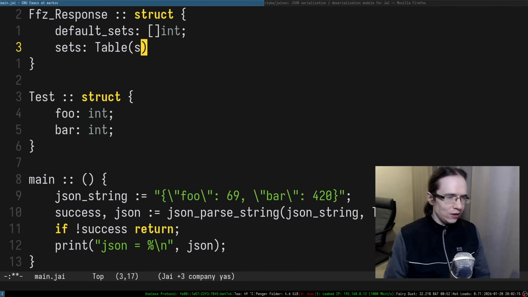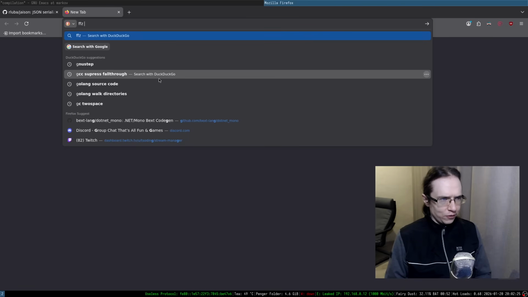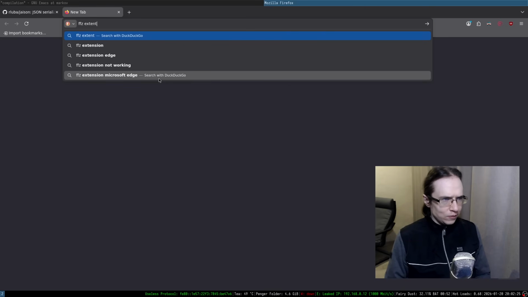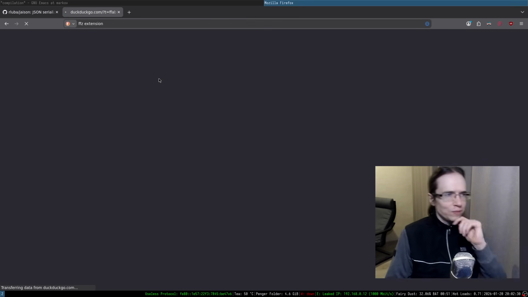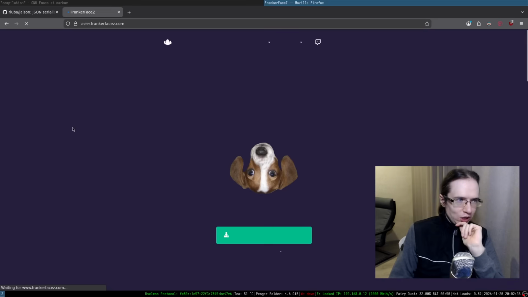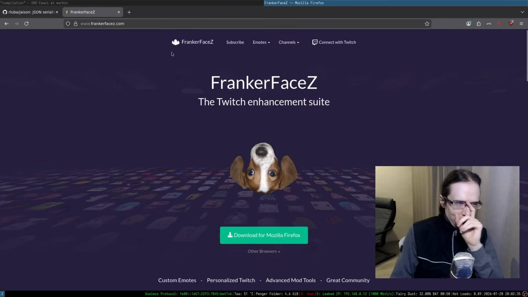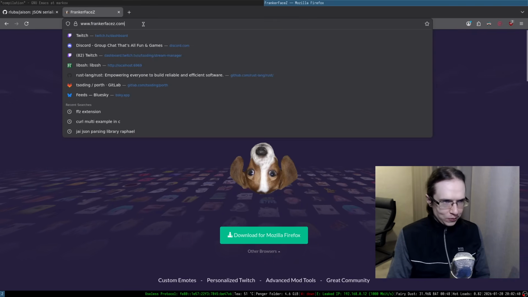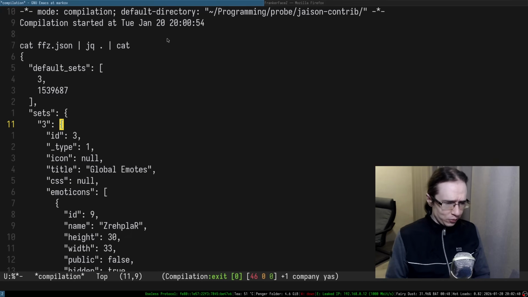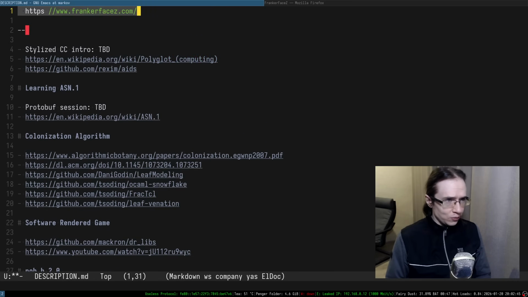So in here, we can say that the key is going to be a string, and the value is going to be... essentially, this is one of the emotes. For those who don't know, by the way, the FFZ extension is an extension for Twitch. It's a browser plugin which adds additional emotes and stuff like that. I was just parsing the responses from its API. That's one of the responses in here. Maybe I'm going to put it in the description, like so. So here it is.